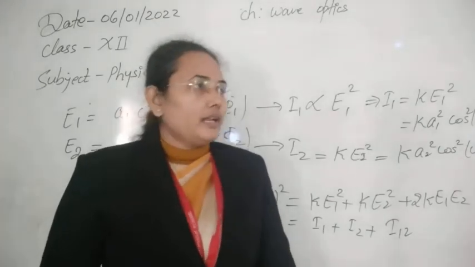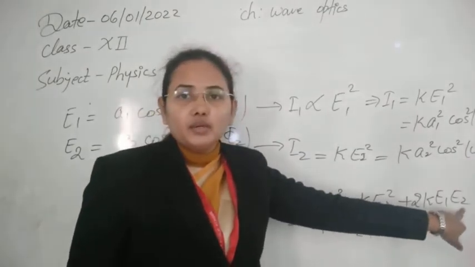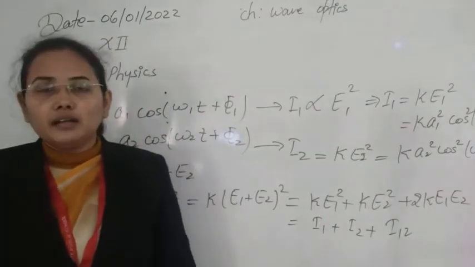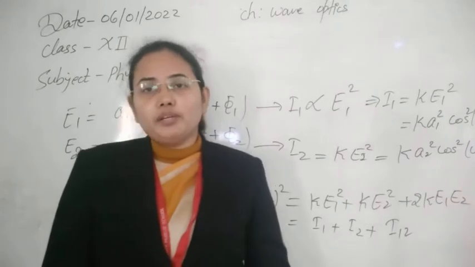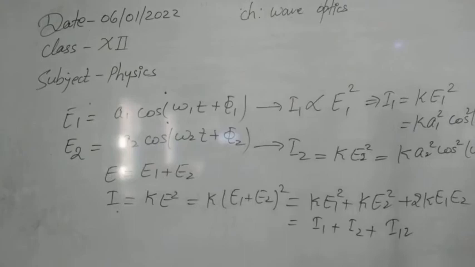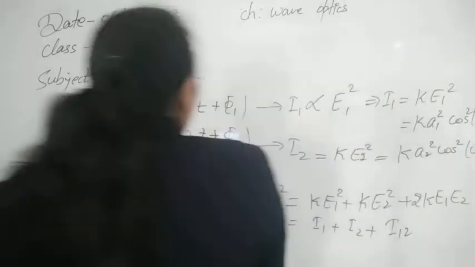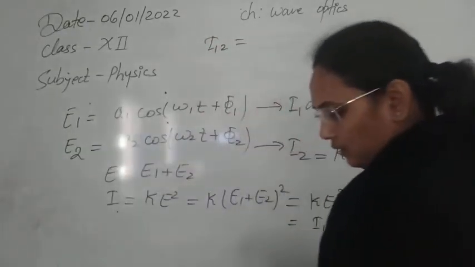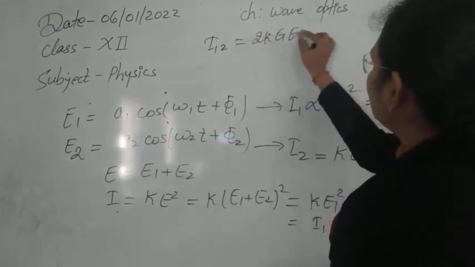But here we are getting one additional term in which the properties of both waves are contained, E1 and E2, both you can see. That's why I have given it the name I12, and this term is obtained due to the mixing of the two waves, due to the superposition of two waves. So let's see the value of this I12. This I12 is 2 times K E1 E2.